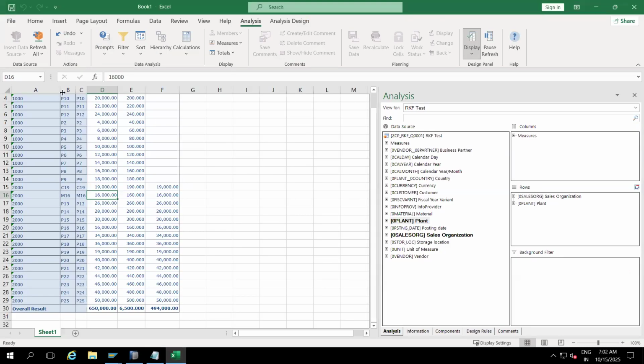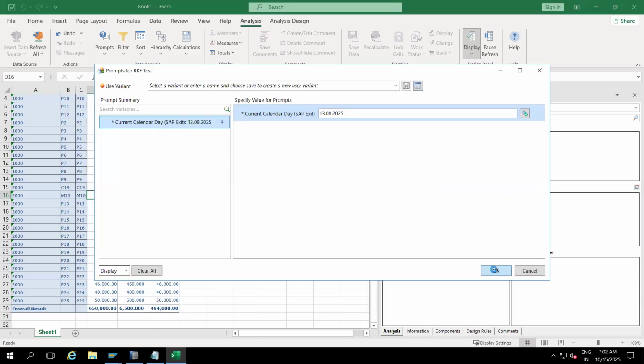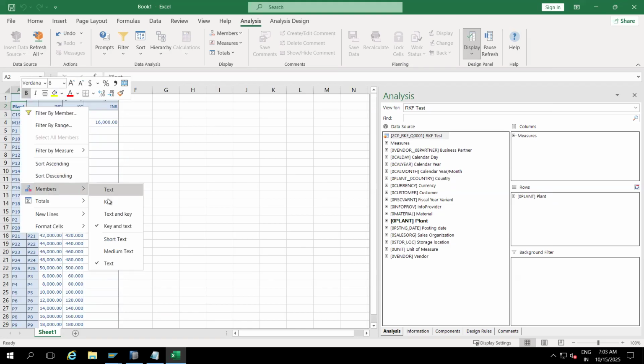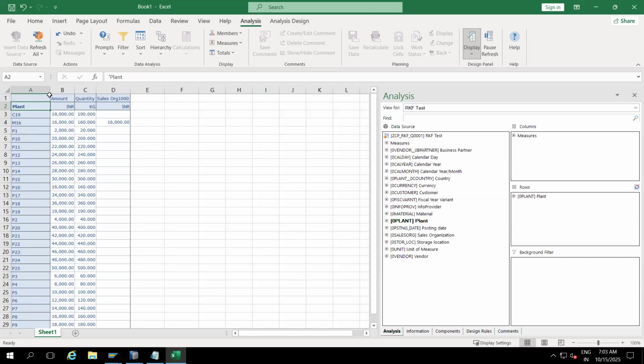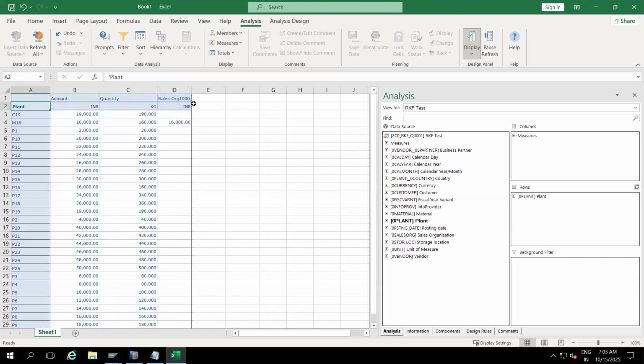Now you can refresh it. Clear, right? Just keep it as only keys, not text. Now you can see many plants are there, almost 25 plants. I can see values only for M16, so I need to change the description as well.